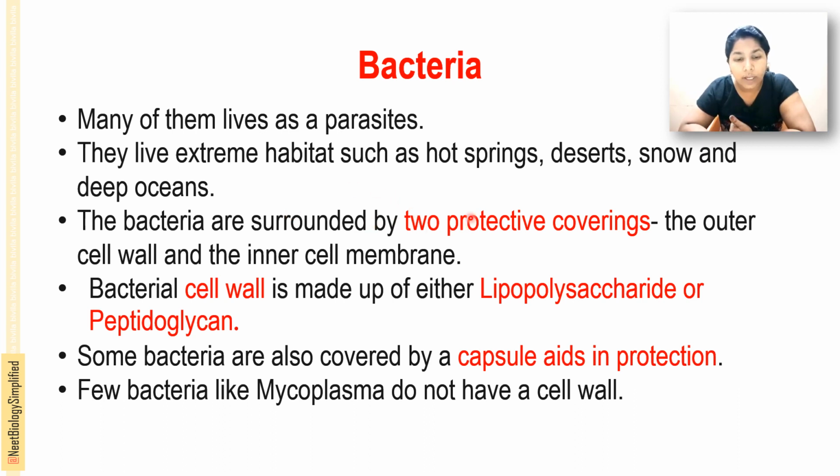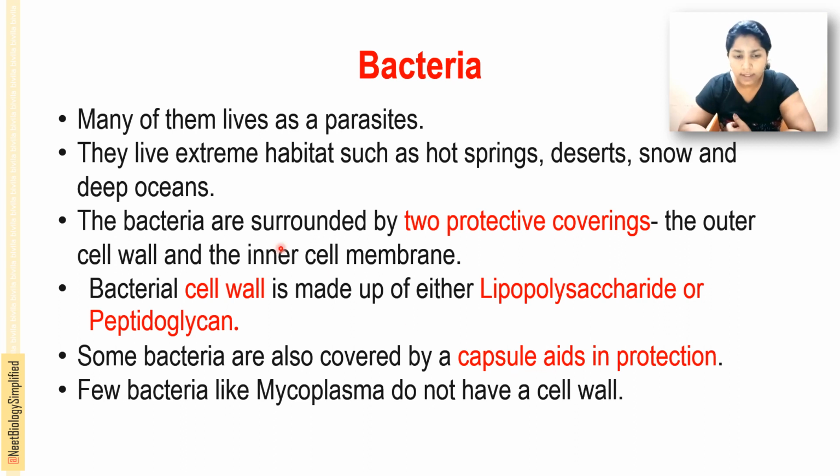The protective covering of the bacteria is the outer cell wall, a rigid cell wall, and the inner cell membrane. The bacterial cell wall is made up of peptidoglycan, a rigid cell wall that helps in the protection of the organism. It is made up of lipopolysaccharide or peptidoglycan. In some bacteria, mainly pathogenic bacteria, there is a slime layer, a sticky layer outside the cell wall, that is called a capsule. The main function of this capsule is to give the organism protection from the host immune system, right?